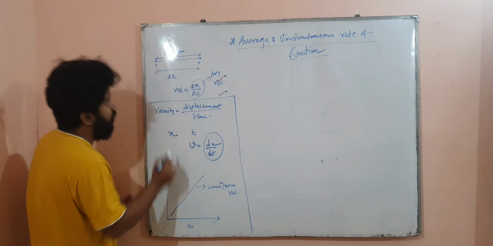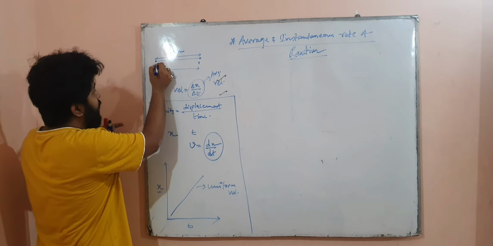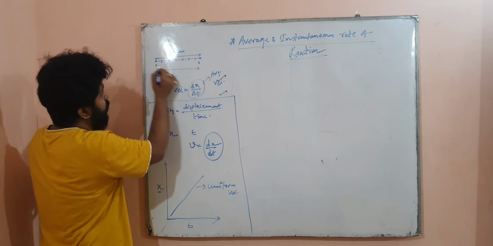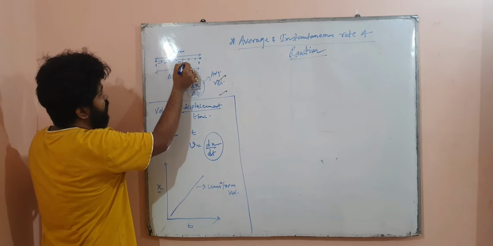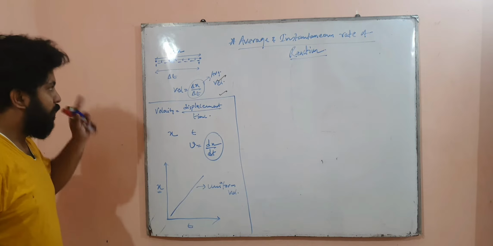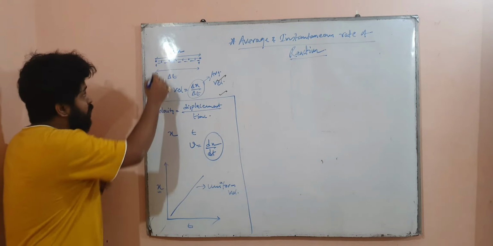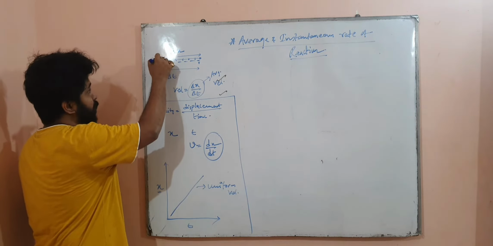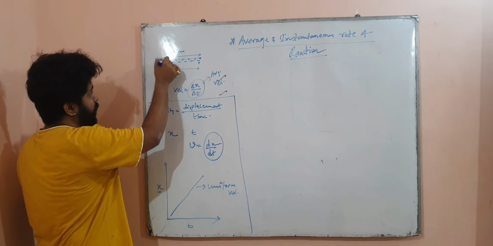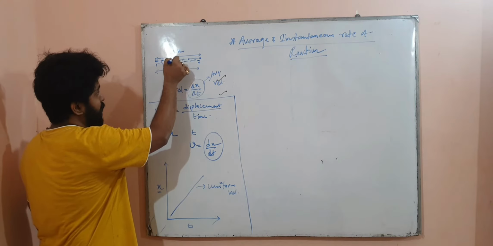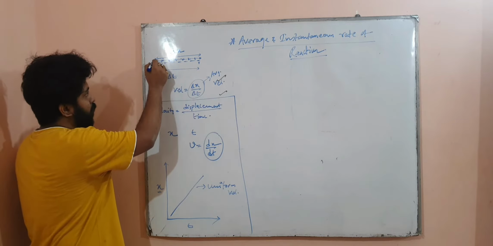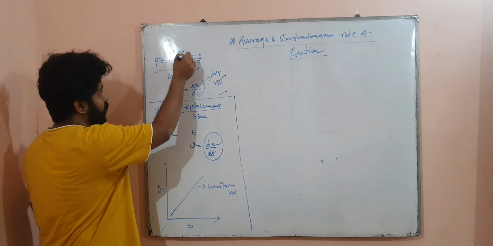Uniform velocity means if you break it down into very, very small intervals, then what happens? In each of the changes, from this point to this point, whatever is the change, that is x by t, from this point to this point x by t, this x by t, this x by t, all are the same. Means all the instantaneous changes are also the same.